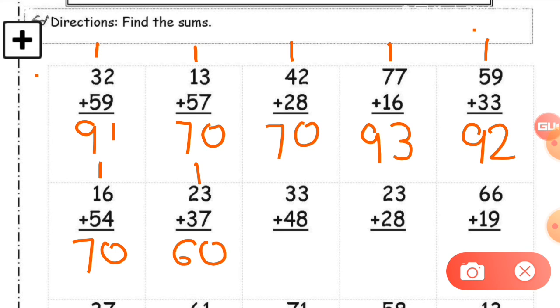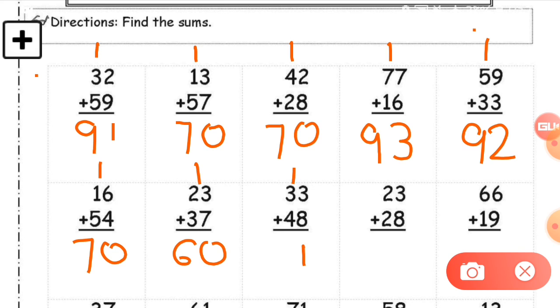Now here is 3 plus 8. So how much is it? 8, after it count 3 more numbers: 9, 10, 11. So here is the number 11. 8 plus 3 is equal to 11. Now write down the ones value here. Which is the ones value? Yes, 1 is the ones value and the next one, the tens place, goes as a carry forward.